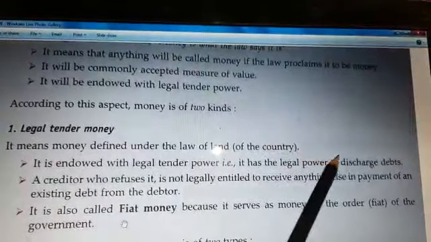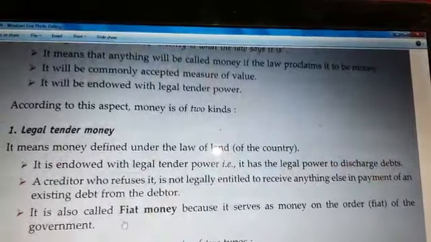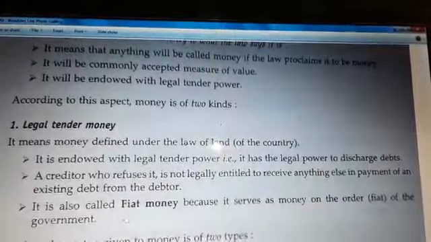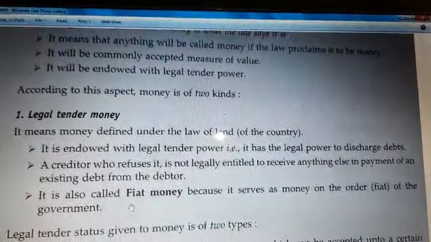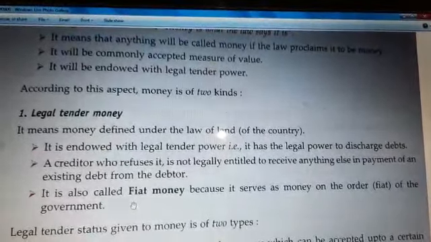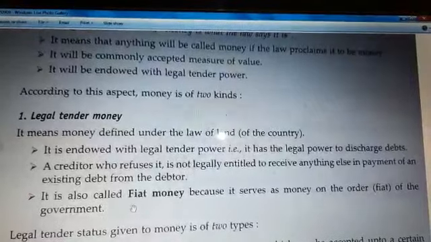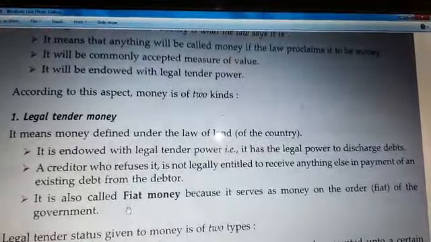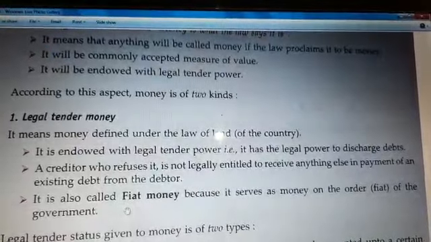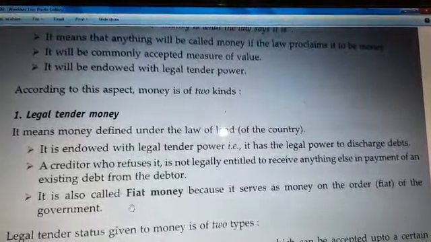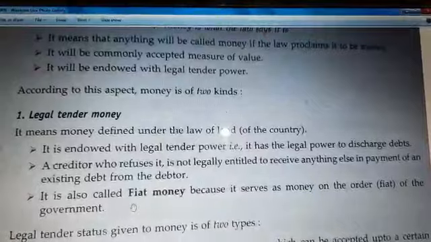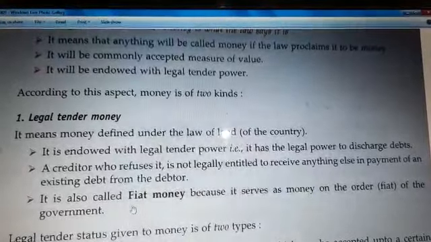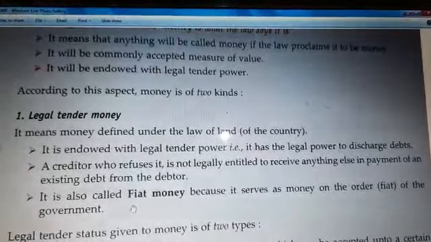It has a legal power to discharge. That's simple. The money is accepted and issued by a particular central agency. In India, we have the RBI, Reserve Bank of India. If the RBI has said that these particular coins or paper notes are called money, we can give them as credit also, right?